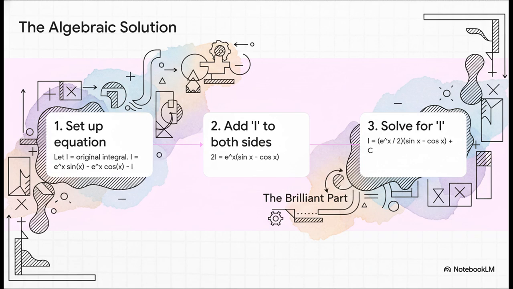The solution isn't more calculus. It's just some simple algebra. Let's just call our original integral I. Now look at the equation. We can just add I to both sides of the equation. That gives us 2I on the left. Then all we have to do is divide by 2 to solve for I. We solve for the integral without actually doing the final integration. It's an amazing, amazing trick.